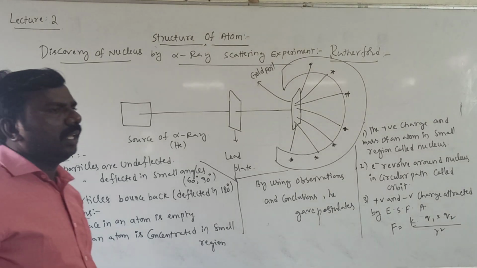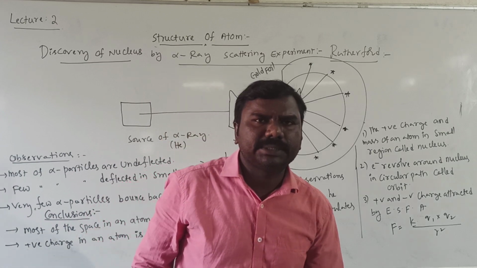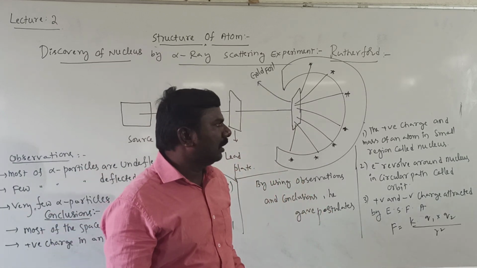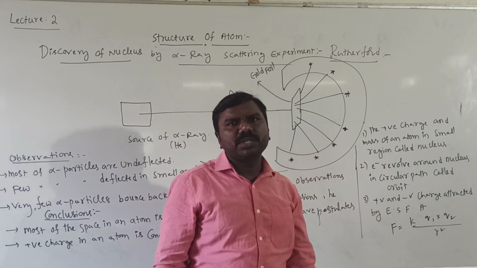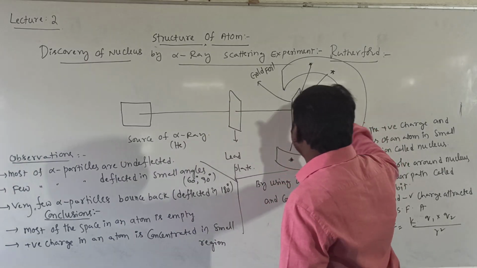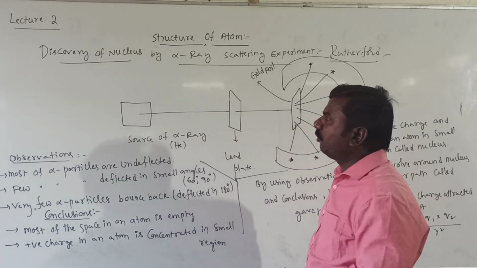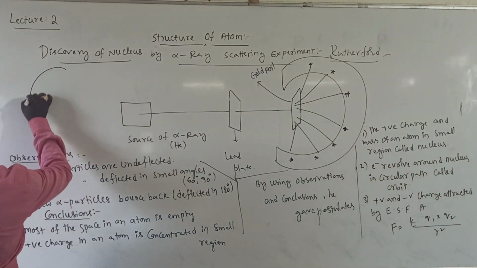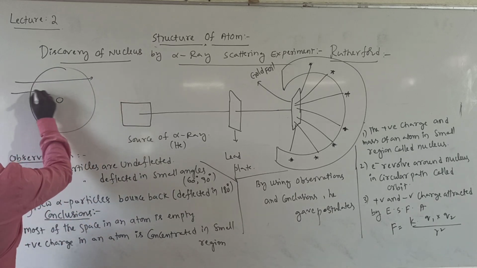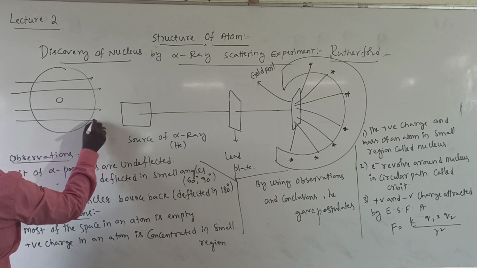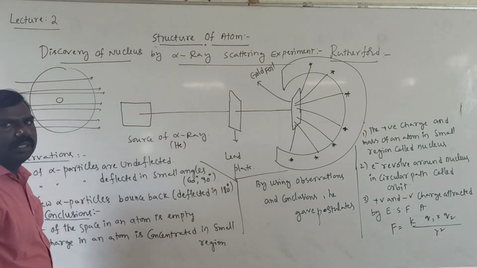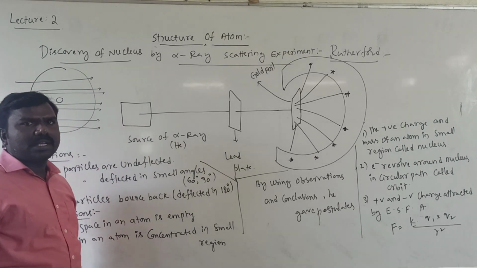Okay students, he made a few observations, and by these observations he drew conclusions. By the observations as well as the conclusions, he gave postulates. First, the observations. Most of the particles were undeflected. For example, if you take this atom, this is the nucleus. Most of the alpha particles are undeflected.